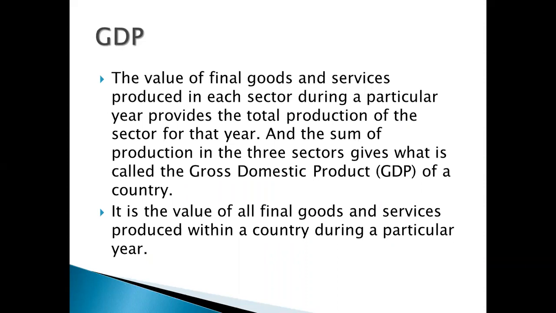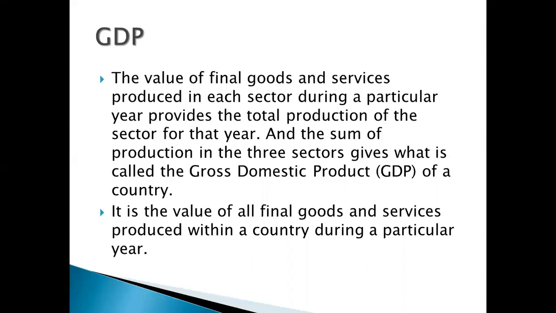First, GDP. The value of final goods and services produced in each sector during a particular year provides the total production of the sector for that year. And when we add these sectors' values, then we will get the gross domestic product, that is GDP. We have to be very careful about a few terms like value of final goods and services in a year and within a country. There are three, four terms that are very confusing, and you need to understand them very well. First, we are adding up the values.